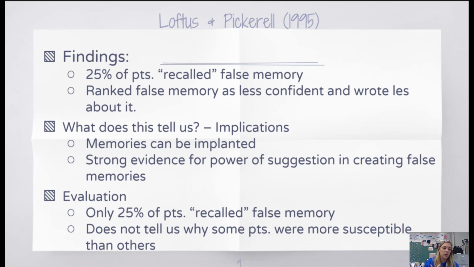On the other hand, only 25% of the participants recalled that false memory. It doesn't really tell us why most of the participants didn't remember that, why we could only implant it into a quarter of the participants and not all of them. So that doesn't give us really enough to say for sure that a memory can be implanted.